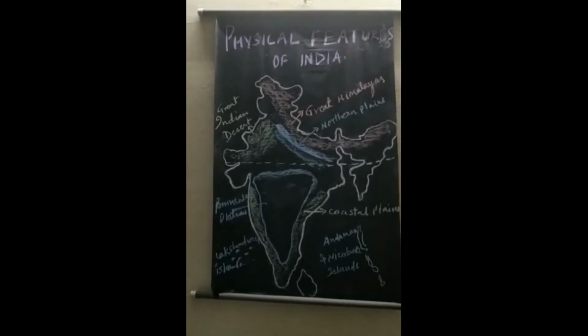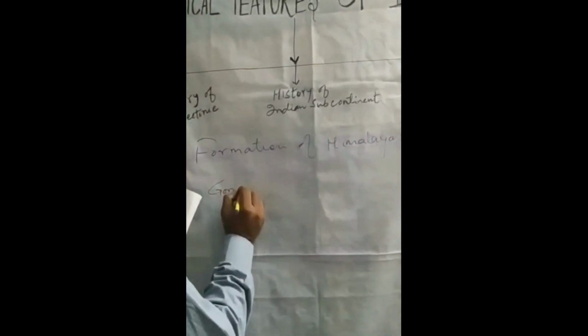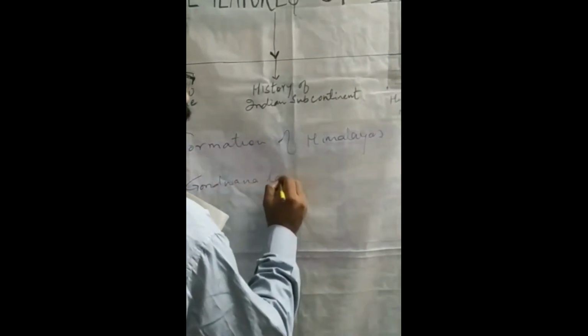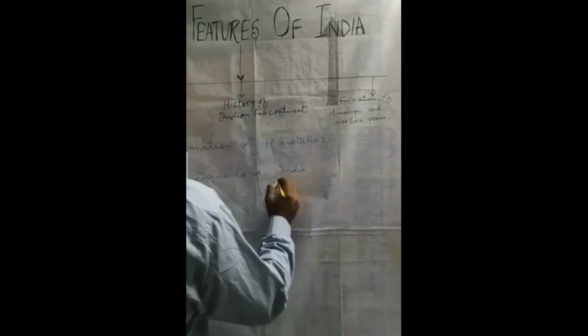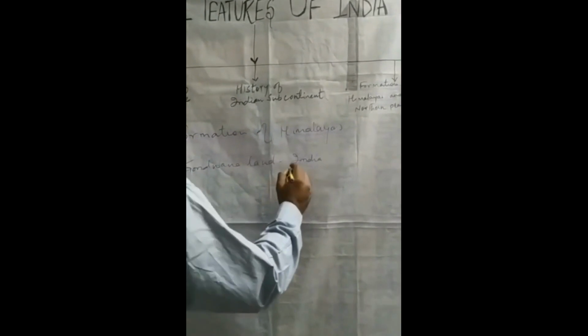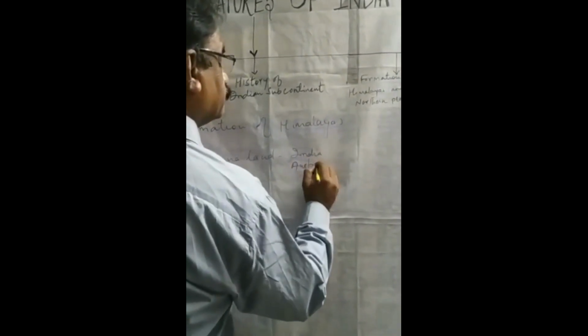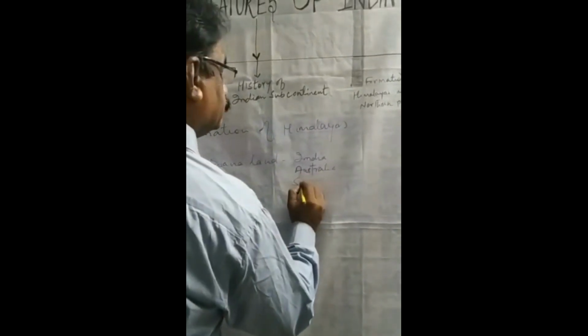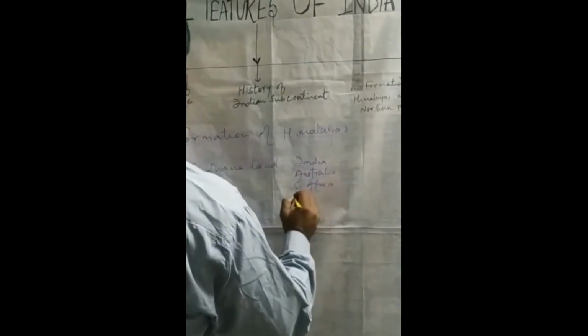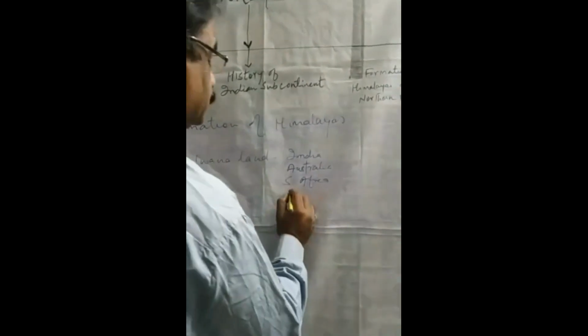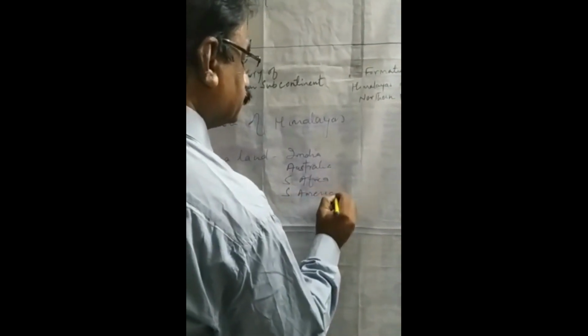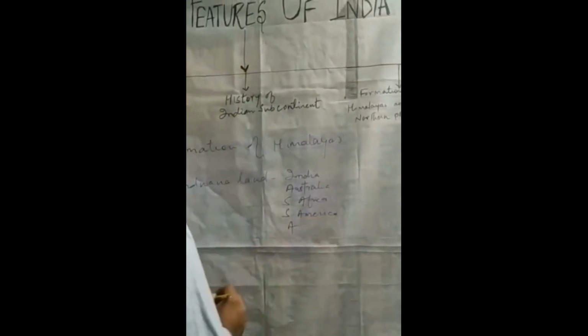The Gondwana land includes India, Australia, South Africa, South America, and Antarctica.